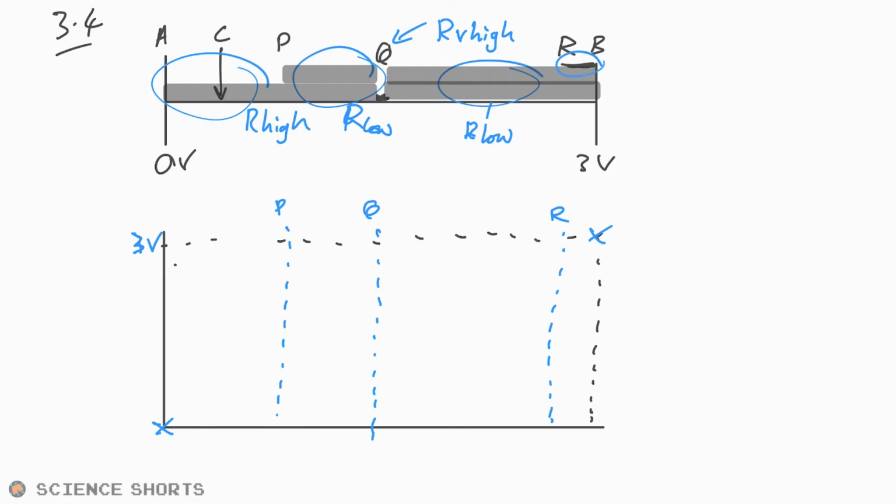And then because we have this copper contact here, we know that that's going to be R0 essentially. And so if we know that the resistance is high, then that means that the PD is going to be increasing very quickly as you go across a high resistance bit. So we're going to go like that. And then it's going to be a lower resistance, so we're going to have less of a gradient. Oh, I don't think I've done a very good job there. I haven't left myself enough room. Let's go for that. There we go.